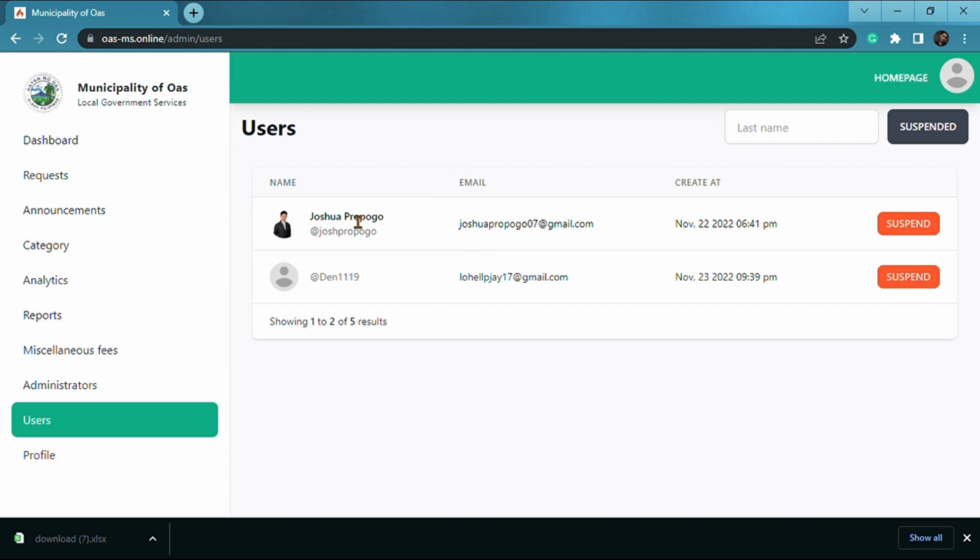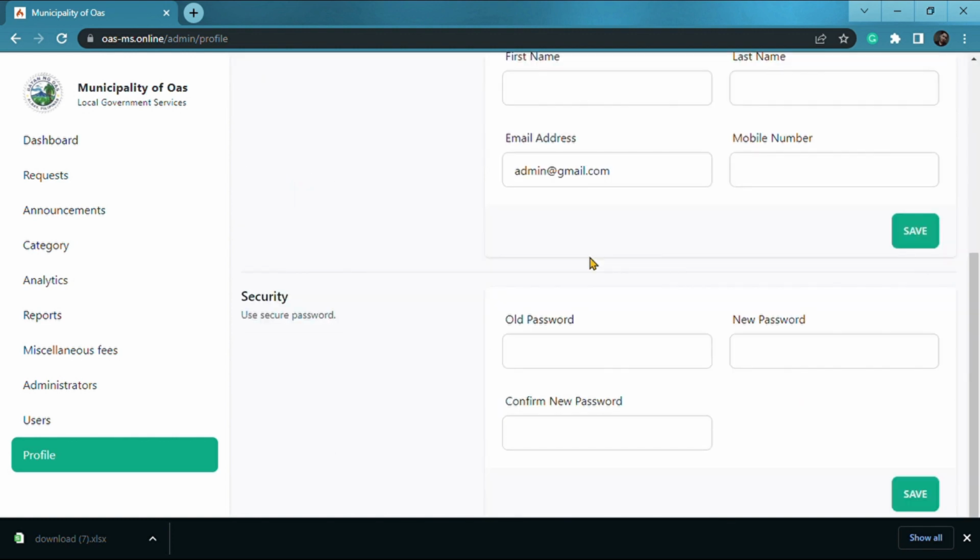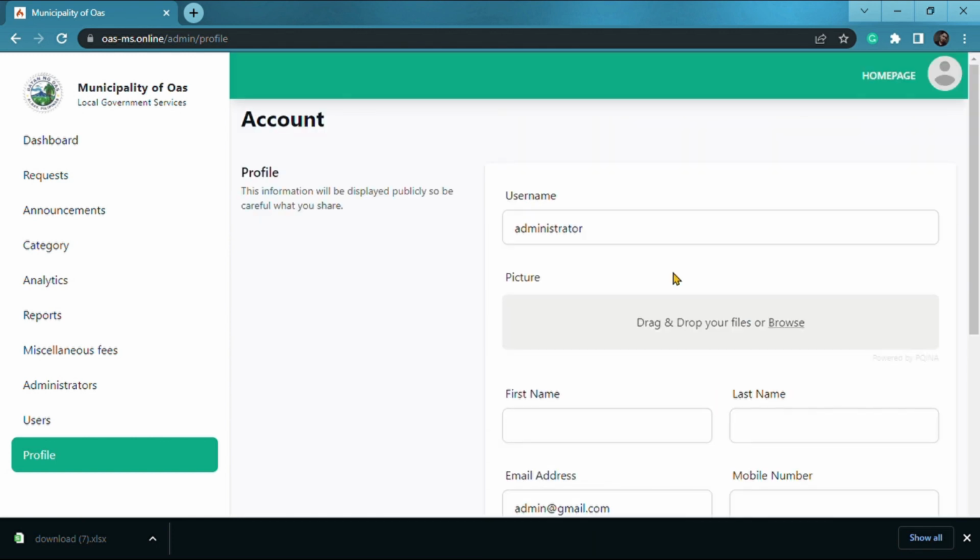In the user management, this feature shows the users who access the system. The admin manages this feature to see who is transacting in the system. This feature is capable of suspending a user account, which will then not be accessible in the system. And the last is the admin profile account. In this admin profile account, the admin can update, change the password, and upload a photo as their system profile picture. It can be updated if the admin is registered in the system.